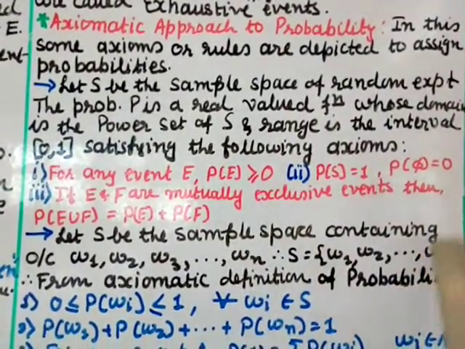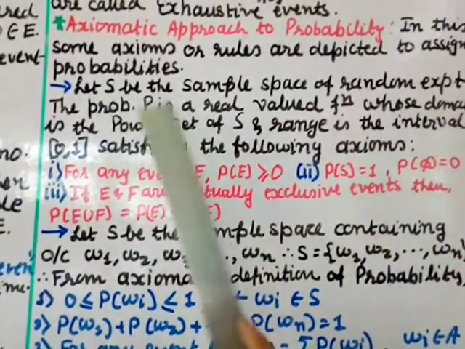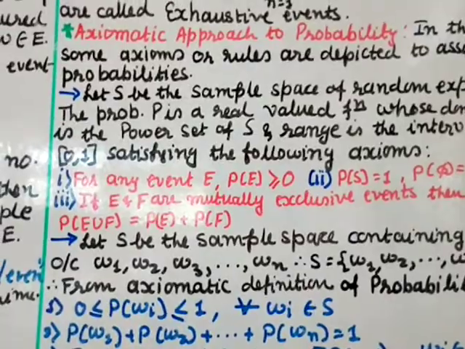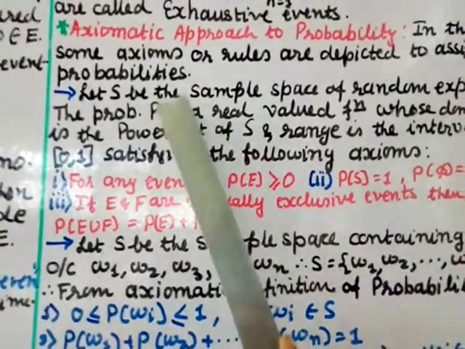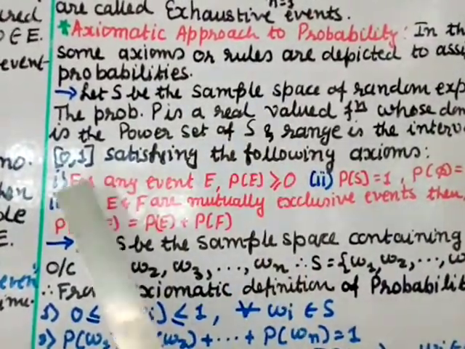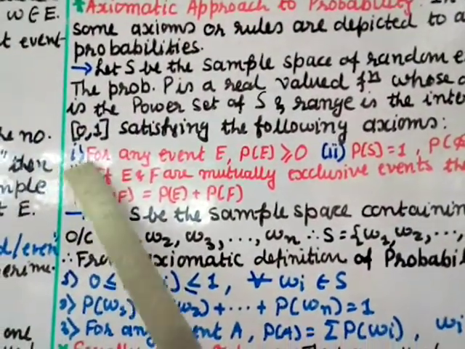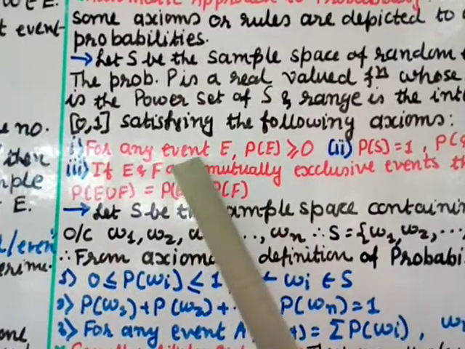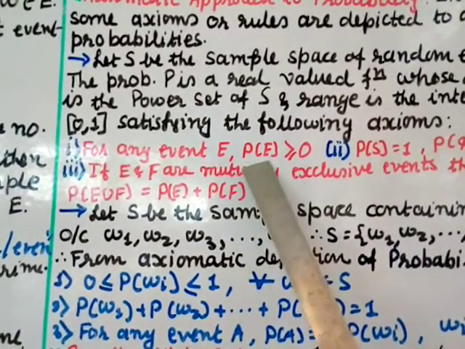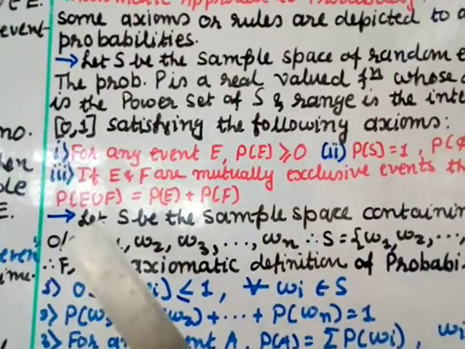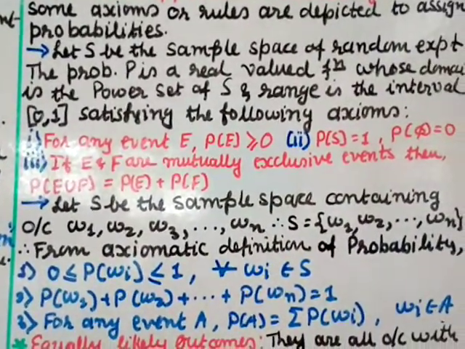So these are the axioms we are given, where we are taking S as a sample space and P as the probability, a real valued function. The domain of this P we are taking as the power set of S and the range will be the closed interval 0 to 1. Then number 1, for any event E, probability of E is greater than or equal to 0. So probability of any event is greater than or equal to 0. It can be 0 or greater than 0.